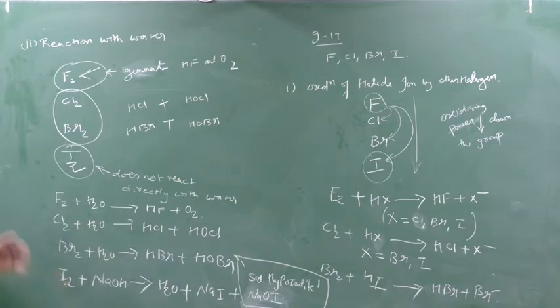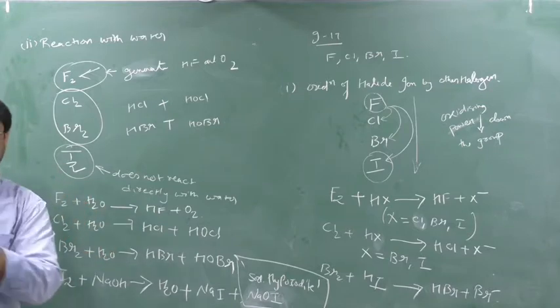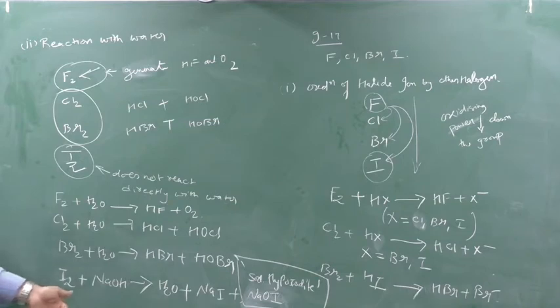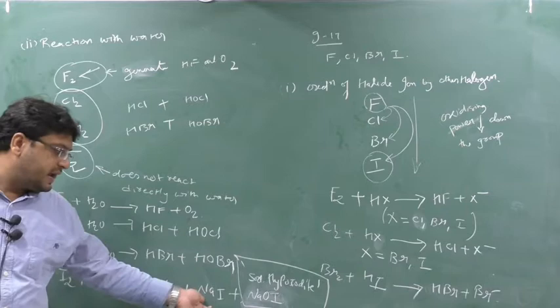Indirectly means, see, in H2O there is OH minus and in NaOH there is also OH minus. So iodine is reacting with the OH minus of NaOH. That's why I am telling you that I2 will not react directly with water, instead it will react with OH minus, which we call indirect. So iodine reacts indirectly, with NaOH, and forms H2O, NaI and NaOI.